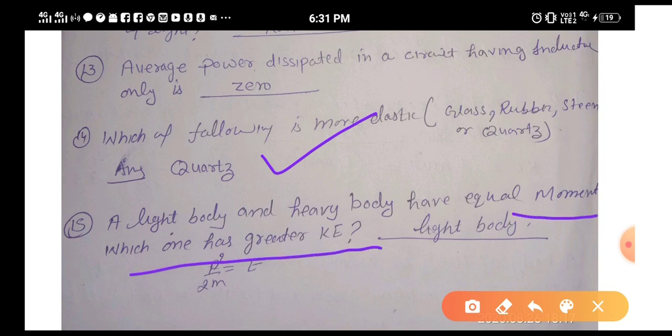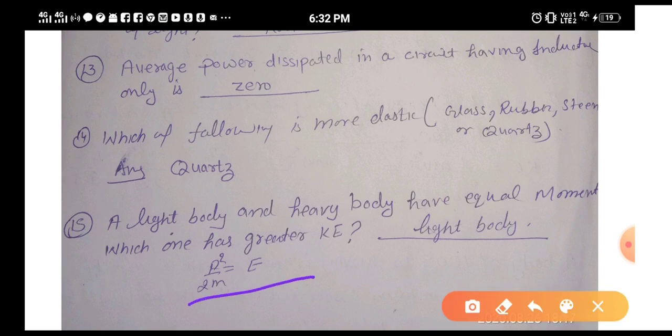Okay, a light body and a heavy body have equal momentum. Which one has greater kinetic energy? So dear friends, just now I have concluded this expression for kinetic energy, that is p square upon 2m. So the more the mass, the lesser the energy; the lesser the mass, the more the energy. So whose energy will be more? Obviously whose mass is less. The light body's mass will be less, that's why the kinetic energy of the light body would be more. You can keep in mind that the thinner one can run more, and the one who is heavy, fatty, his capacity of running is low.